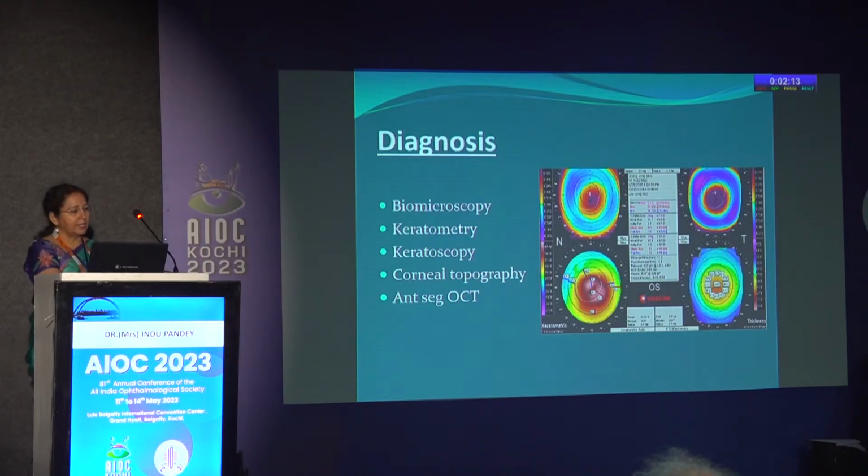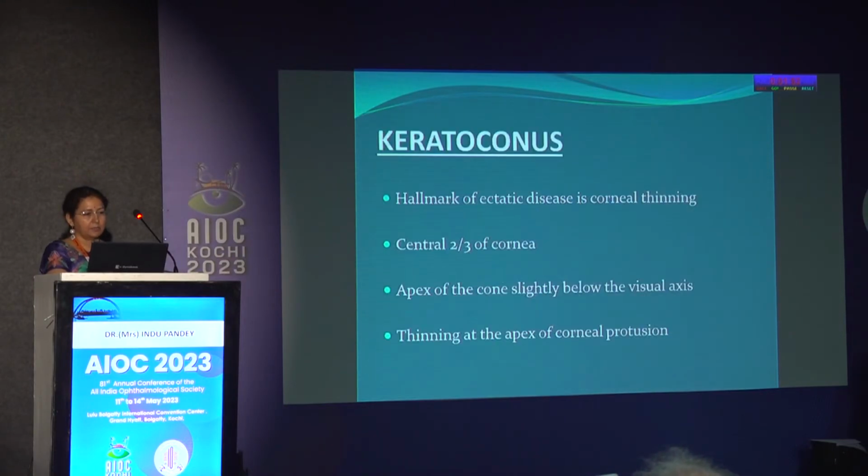So to diagnose a case, corneal topography is the best modality. In the map that you get, you have to see the symmetry between the upper and the lower half of the map. The symmetry is usually gone. The central cornea shows more steepness and thinning. If you are finding these three signs, then your diagnosis of keratoconus is made.